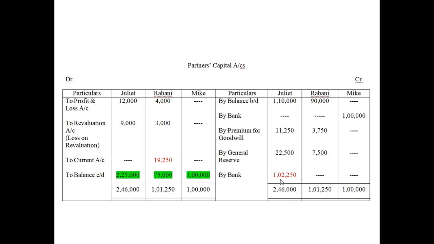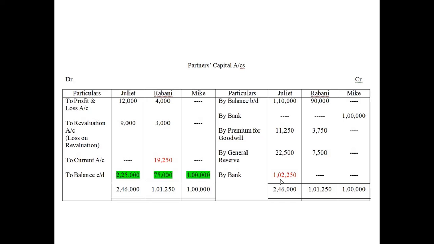So what items will be there? Before we write the items in the debit column, we have to refer to the balance sheet, because the question will guide you. Now, we wrote general reserve from the liabilities column, okay, and there are no other items that can appear on the credit side of the partners capital account from the liabilities column. Now, we will move on to the asset column. In the asset column, you can see here there is the balance of 16,000 profit and loss account, which is actually the loss, okay.